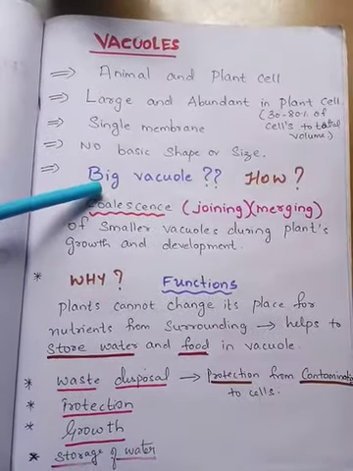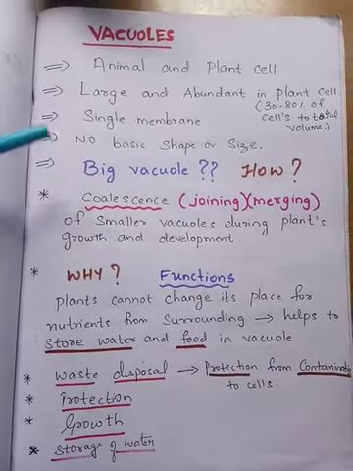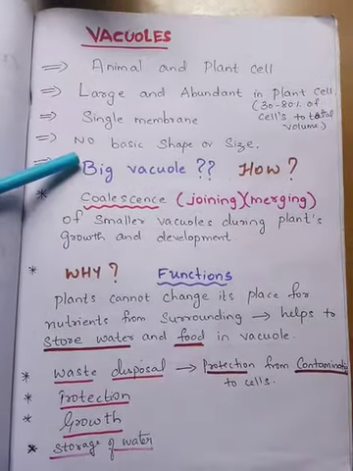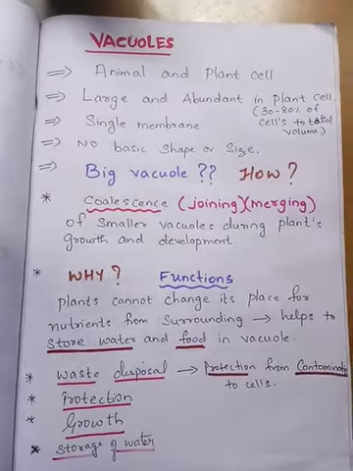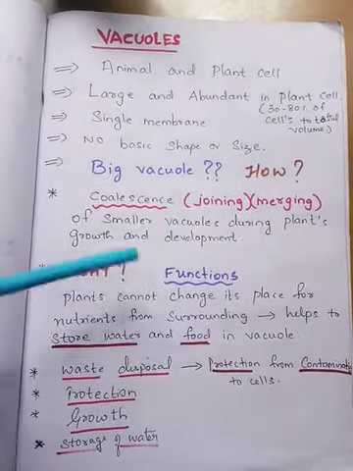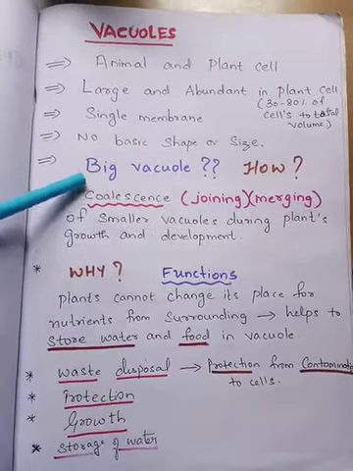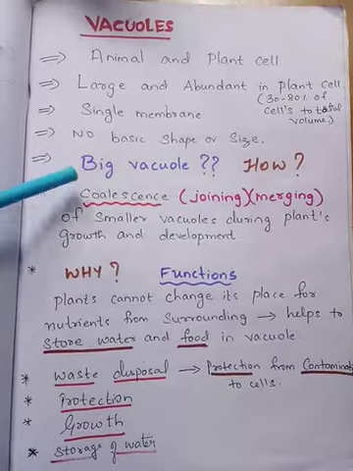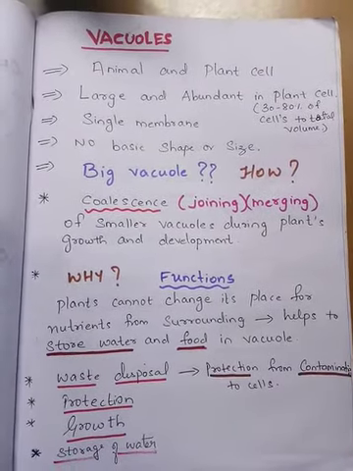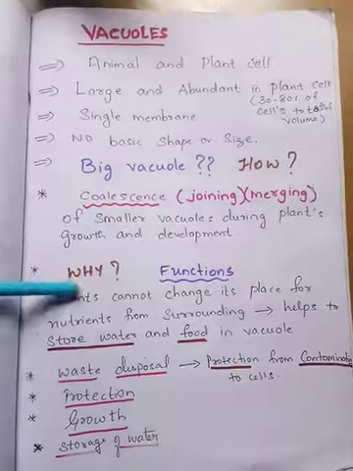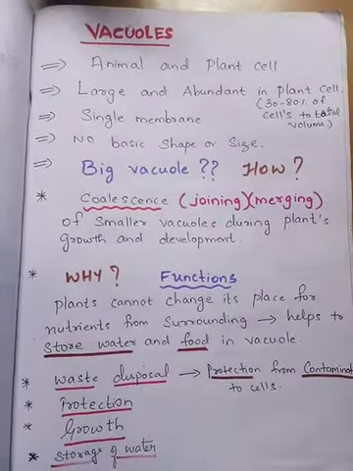And so we learned what is a cell wall, cytoplasm and vacuole, and you may ask why plant cell has a big vacuole and why not in animal cell. So this is the reason why and how a big vacuole is present in plant cell. So this is for now.